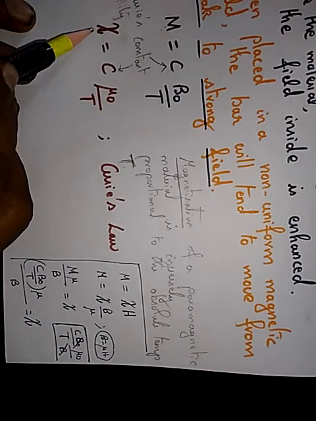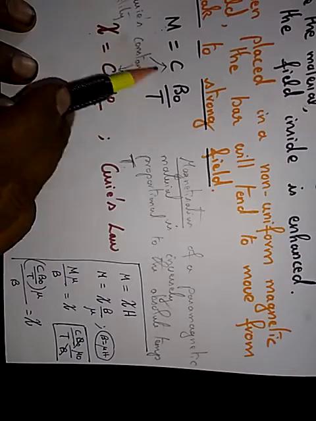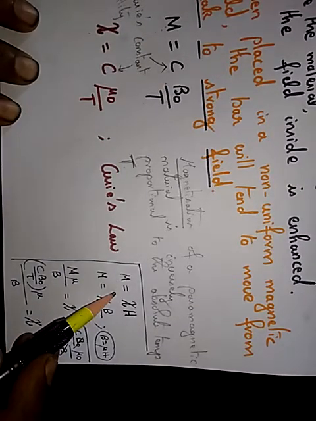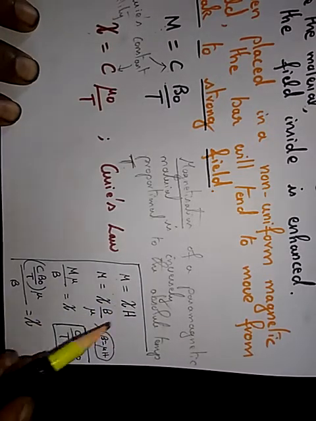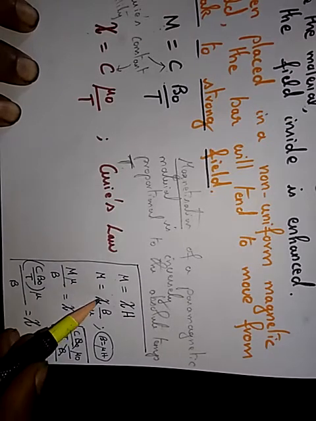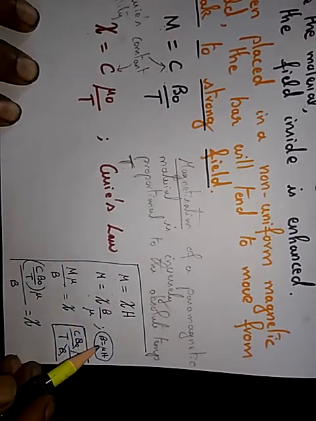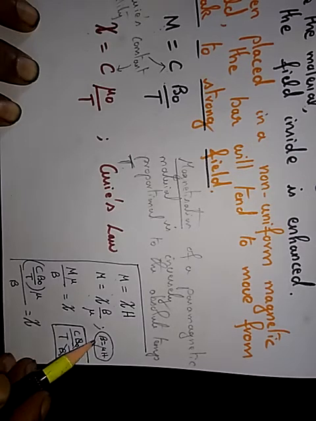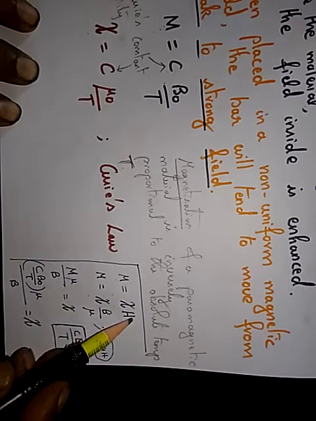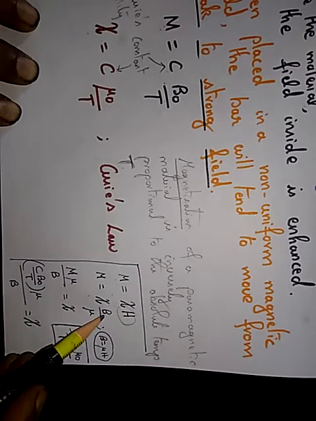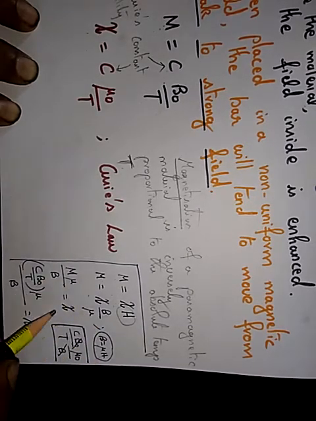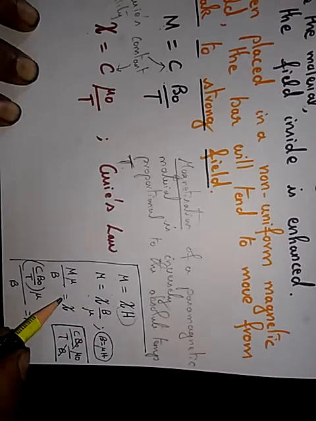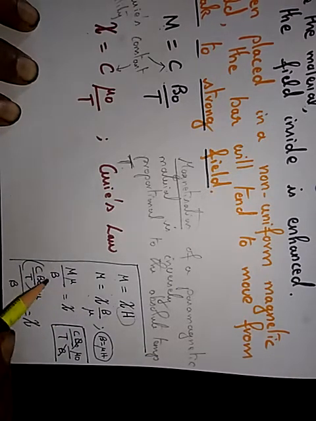Now, how to get the susceptibility formula from the magnetization formula? We already have M is equal to chi H, that is susceptibility multiplied by H. So M is equal to chi B by mu, because B is equal to mu H, therefore H is equal to B by mu. So you substitute the value of H, which is B by mu. Now bring this mu this side and B also this side, so you will get chi, that is susceptibility, is equal to mu M by B.